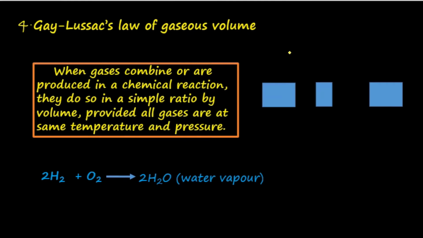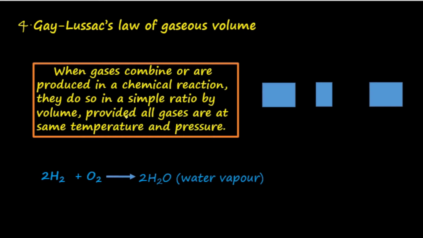Now let us discuss Gay-Lussac's law of gaseous volume. This is the fourth law under laws of chemical combination. What does the law state? It states that when gases combine or are produced in a chemical reaction, they do so in a simple ratio by volume, provided all gases are at the same temperature and pressure.